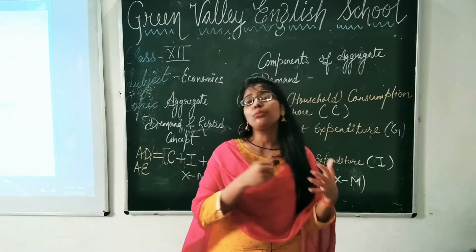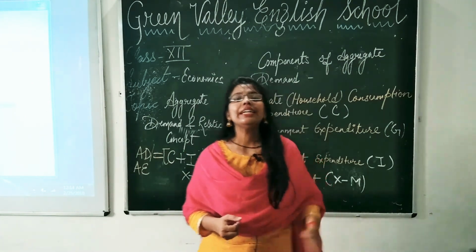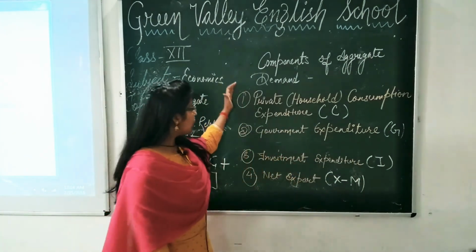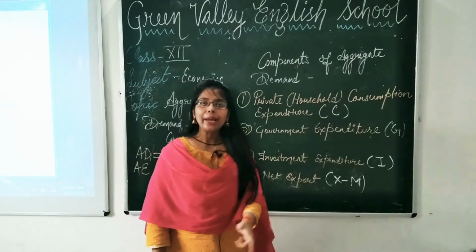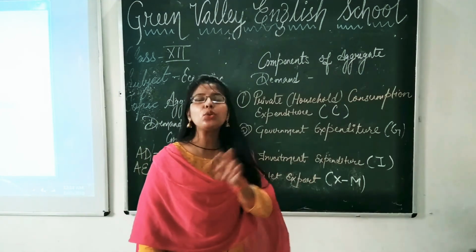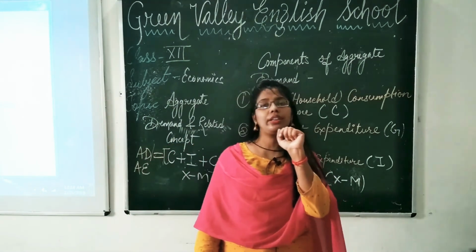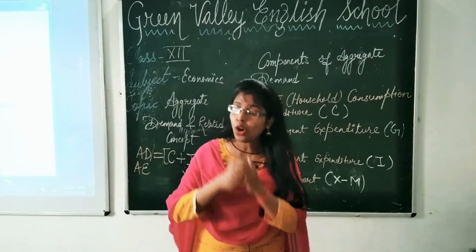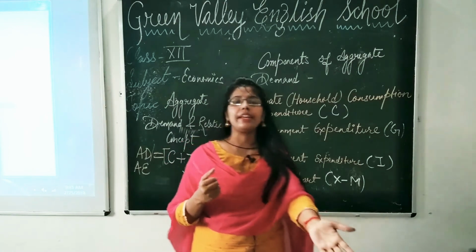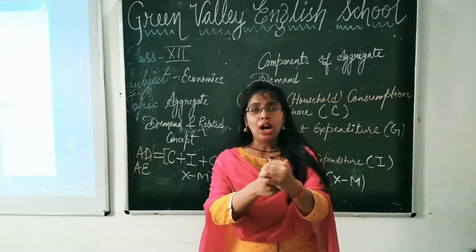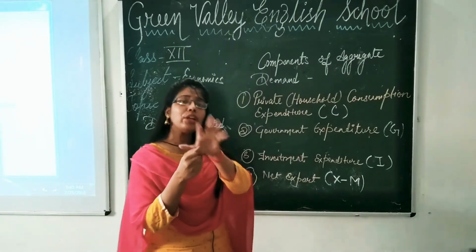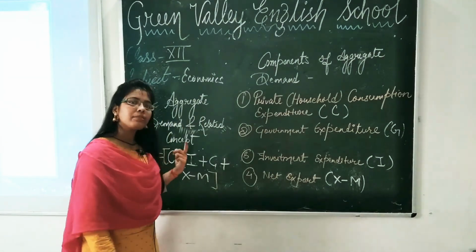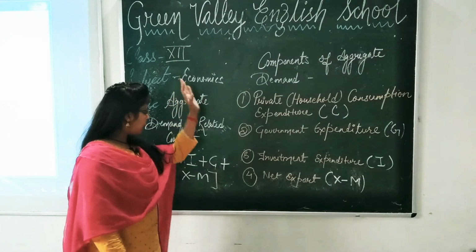So now I shall move ahead. Now you are going to see the aggregate demand schedule, but we are not going to see all the components. Why? Because we are going to study aggregate demand in the two sector model. Now what is the two sector model? Two sector model means we are not talking about the external sector. हम गवर्नमेंट सेक्टर की, फॉरेन सेक्टर की बात नहीं कर रहे हैं. I am talking about household and firm. So when you study household and firm, you study AD is equal to C plus I.